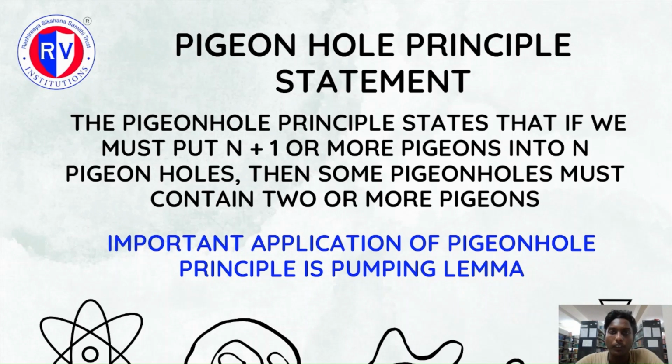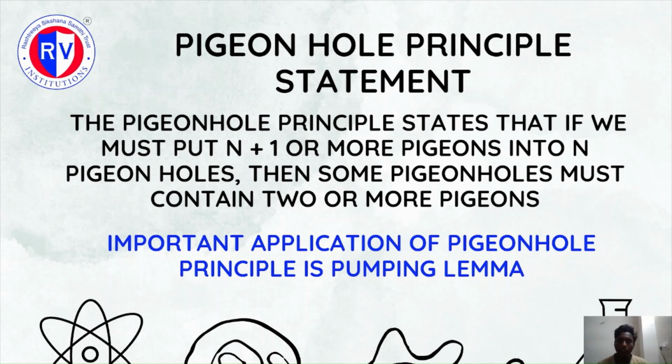One of the important applications of the pigeonhole principle is the pumping lemma. The pumping lemma is basically used to prove that a given language is not a regular language. A language is said to be a regular language if we can draw a finite automaton for that language. If we are not able to draw any finite automaton for that language, then it is not a regular language. Let us understand this concept in a deeper way.